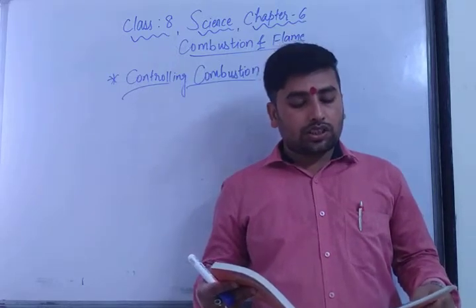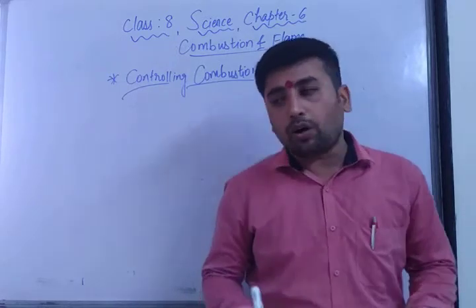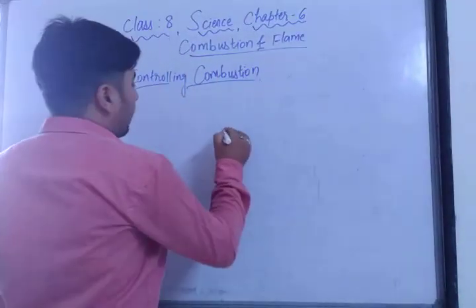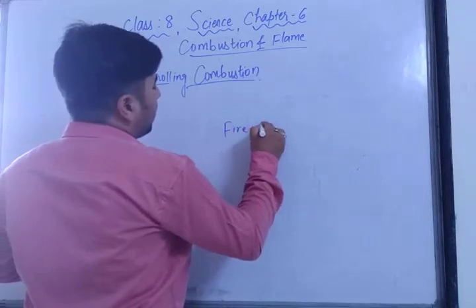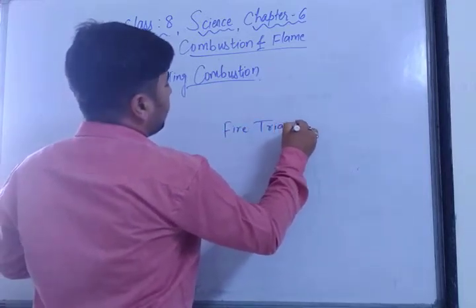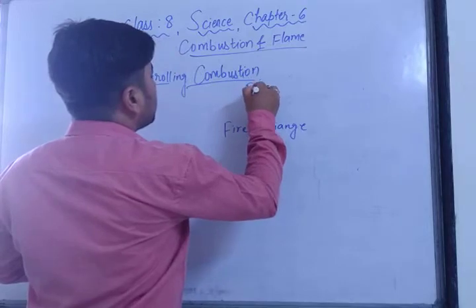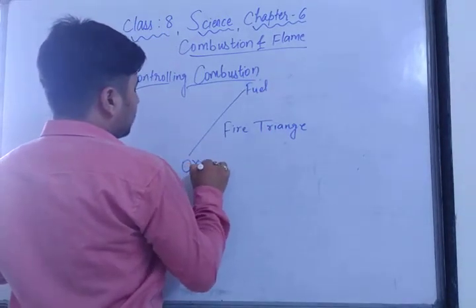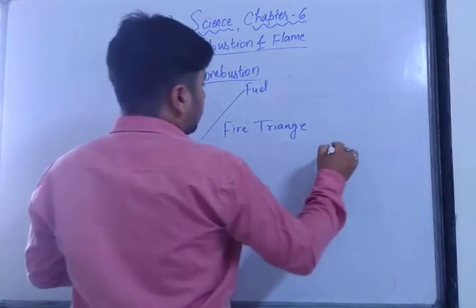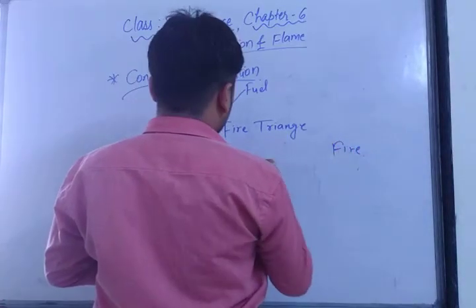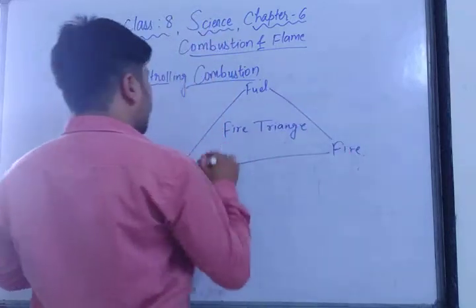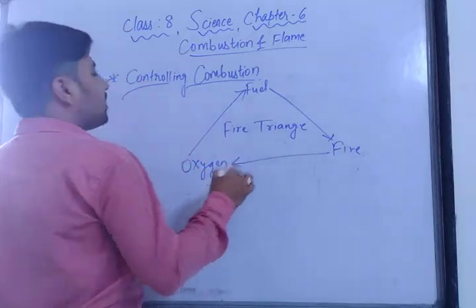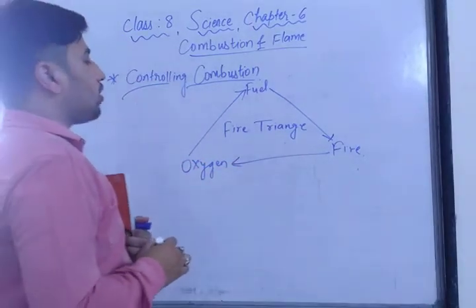If one of the conditions is removed, the fire will be put out. Means if any one of these three is not there in the fire triangle. All of you know a triangle. Just suppose this is fuel, this is oxygen, and this is heat. Got it? If any one of them is not there, then remember the fire is not going to be.